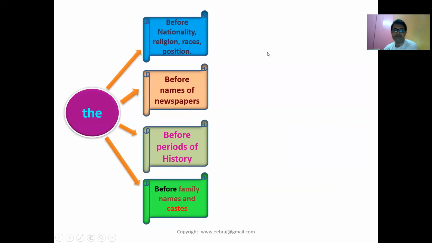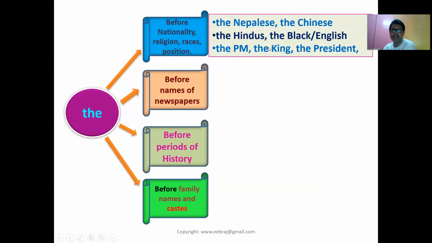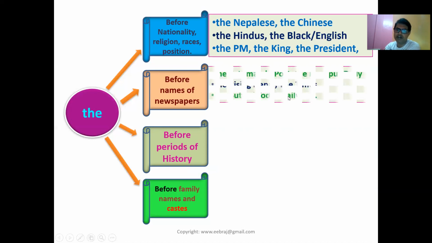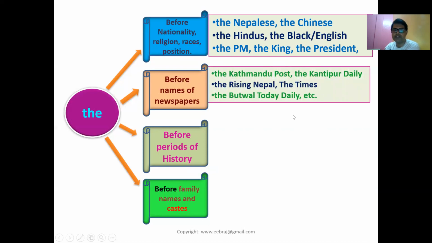For example, the Nepalese, the Chinese, nationalities, the Hindus, the English, religions, races. Positions: the PM, the king, the president. Before names of newspapers, you read so many newspapers every day, and before those names we use the. For example, the Kathmandu Post, the Kantipur Daily, the Rising Nepal, the Times, the Butwal Today, the Delhi. These are newspapers used with the.